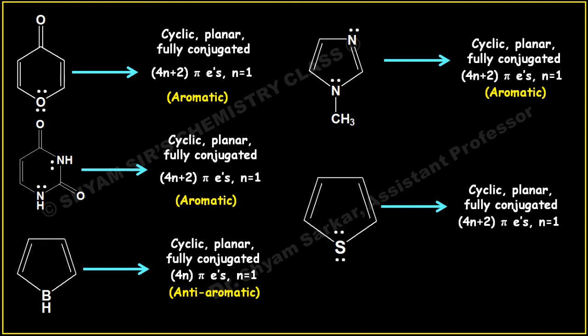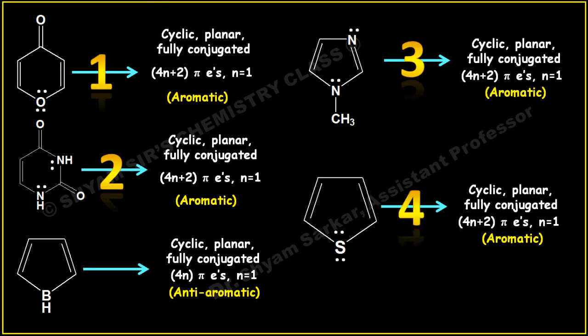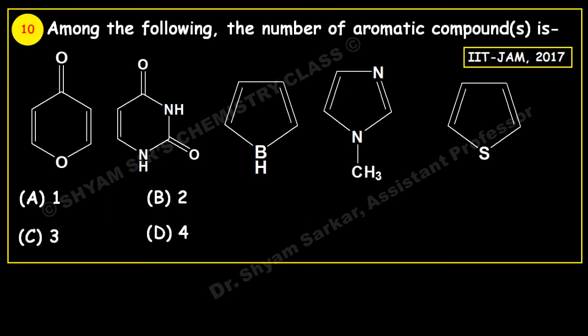So if you search for aromatic character, you will get a total of 4 aromatic species here. Out of 5, 4 aromatic species are there. So our answer will be 4. So option D is the correct answer here.